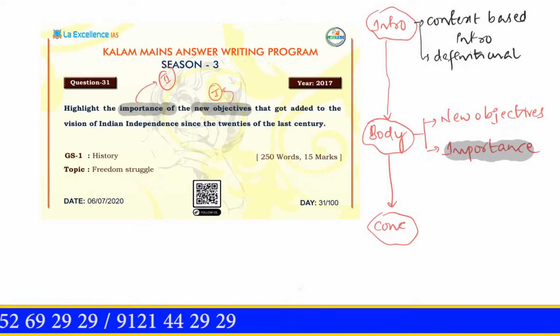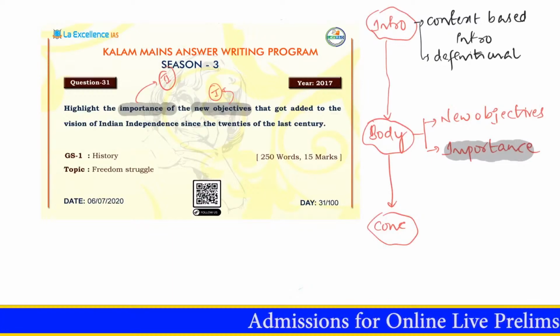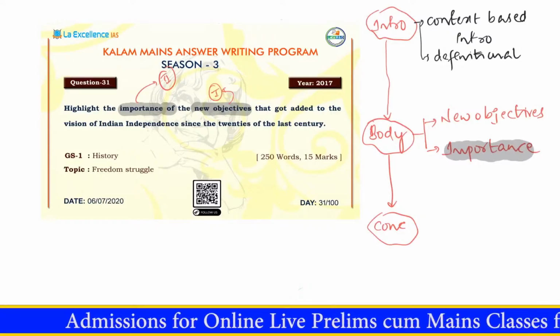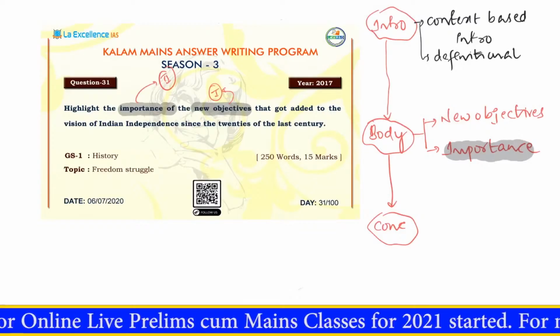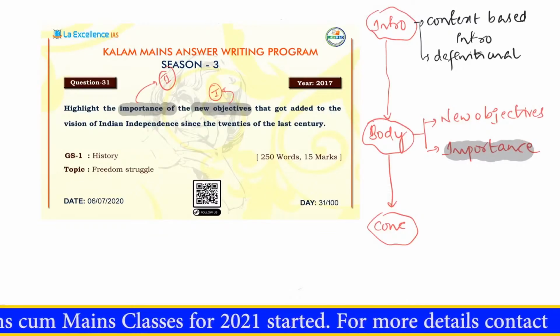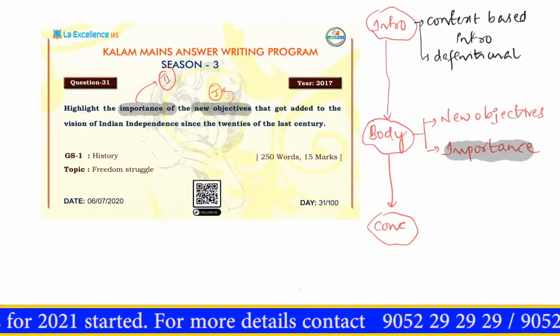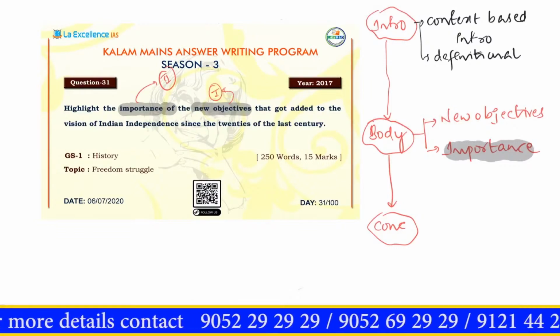So in the introduction you are supposed to write that way, and in the conclusion, because it is a 15 marker, you are supposed to assess the situation and tell how important it was for these objectives to have been added in the 1920s itself. Like I just said, had we not included the objectives of gender parity, social justice and so on in the 20s itself, we probably would not have added them after independence anytime soon. Anyway, this is how the structure of your answer should look. Now we'll move forward and look at this sample answer.